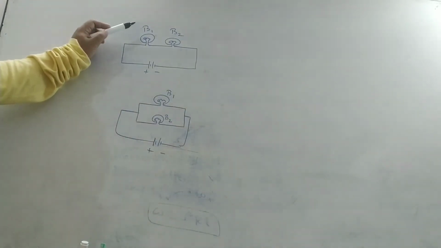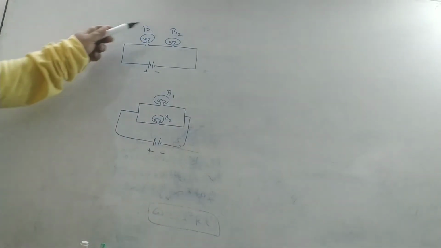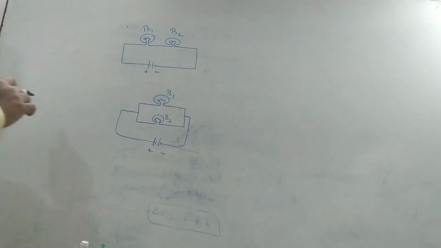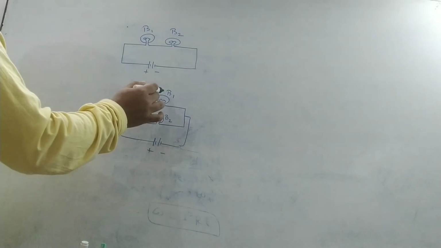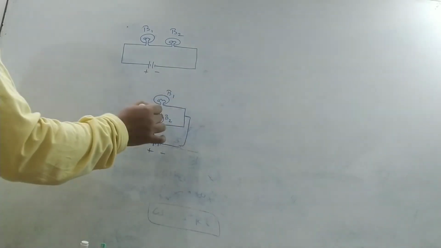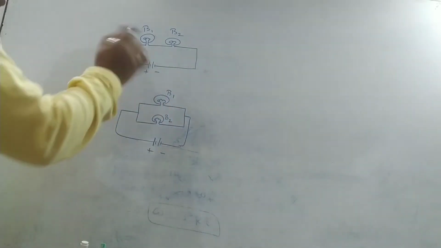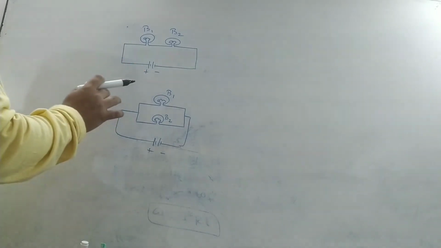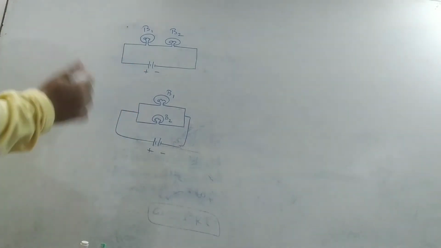When two same bulbs B1 and B2 are connected in series and when they are connected in parallel, then in which case do these bulbs glow at their maximum brightness?